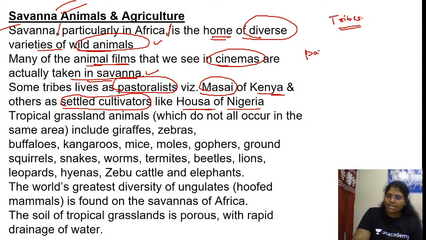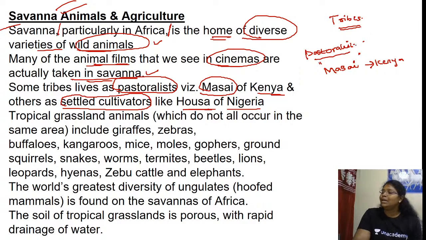One is the pastoralist. Who are the pastoralists? Try to remember: Maasai of Kenya. Another one is settled cultivators.